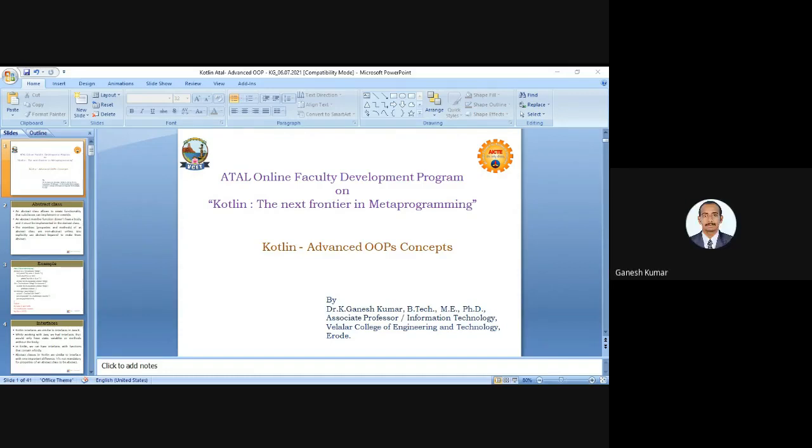Here we are working with advanced OOPS concepts. It is completely object oriented because it is fully based on objects and their behaviors only. So here comes the abstract class. The concepts behind object-oriented programming are the same for all languages, unless the syntax and semantics differ.